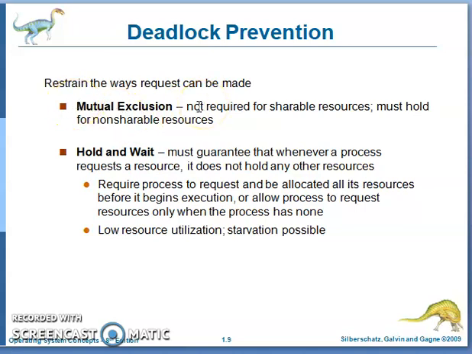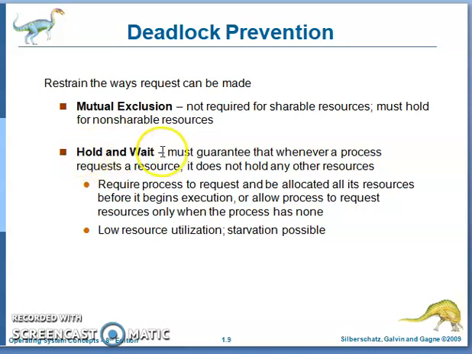How to fail this? It is not required for shareable resources, but must hold for non-shareable ones. Just make all the resources shareable, then no process waits. If a process requests a resource that is shareable, then it can access it. If it is not shareable, then mutual exclusion is there. If it is shareable, it is available to each and every process and no process is waiting. So this is how to prevent deadlock by failing mutual exclusion.